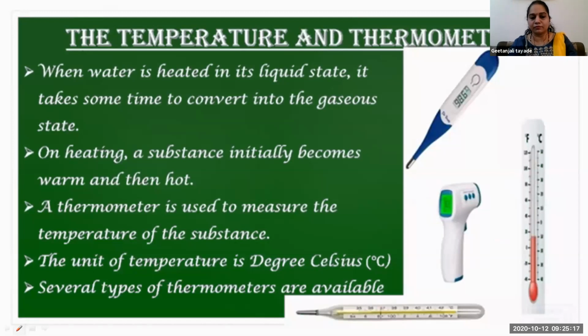We are seeing this thermometer. Very correct observation. It can help to identify our body temperature from a social distance. Yes, for social distancing purposes, we are seeing this everywhere.